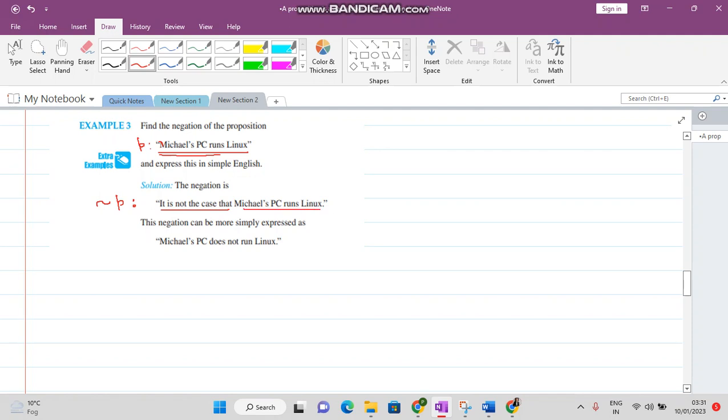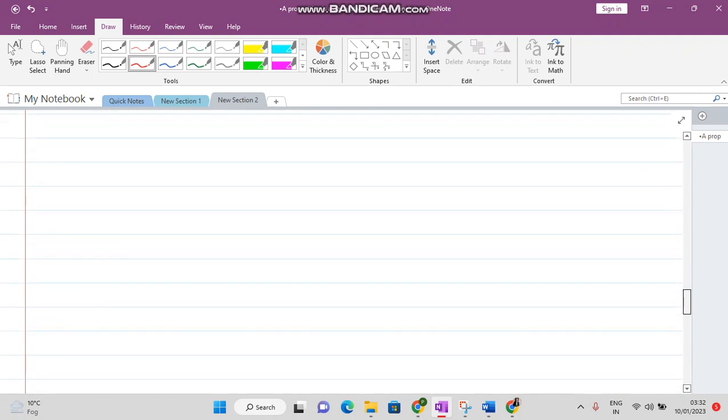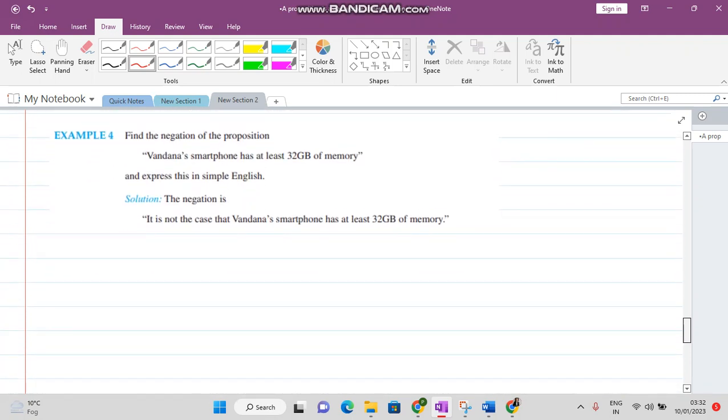Another way: this sentence is in the present indefinite tense, so its negation is: Michael's PC does not run Linux. You identify what type of sentence it is, and according to that you can write the negation of the sentence. I hope you have understood it properly. Now there is one more question which we want to solve. So we want to find the